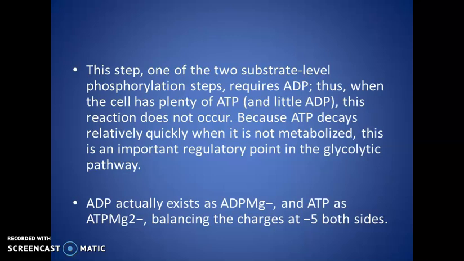If the cell has scanty ATP and only ADP is present, then substrate level phosphorylation occurs for the synthesis of ATP. If the cell has excess ATP, no substrate level phosphorylation occurs because ATP decays relatively quickly when it is not metabolized or utilized. This is an important regulatory point in the glycolytic pathway. ADP actually exists as ADP Mg-, and ATP as ATP Mg2-, and those balance the charges at -5 on both sides.